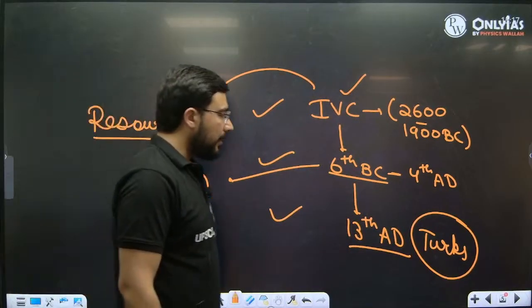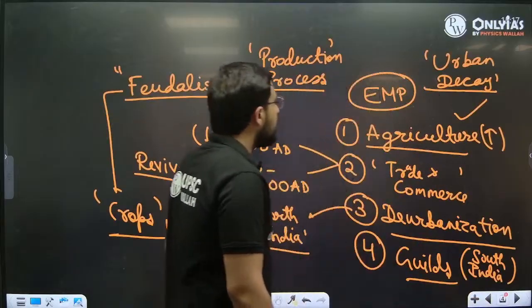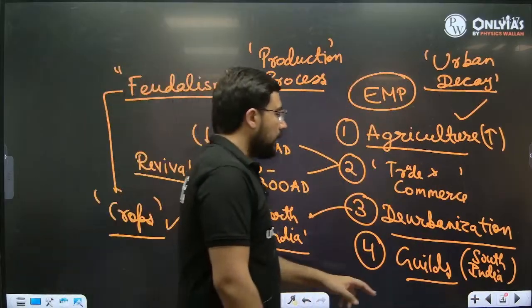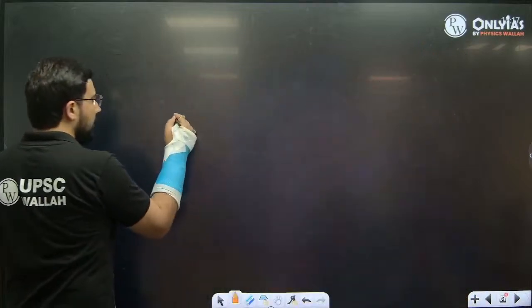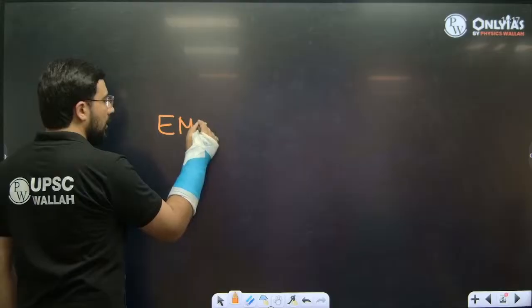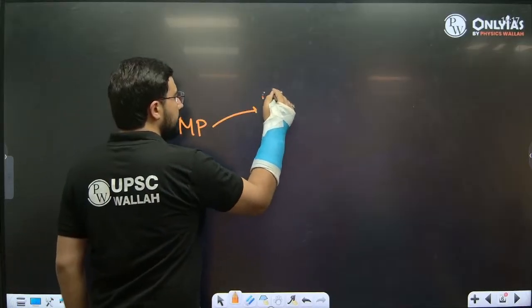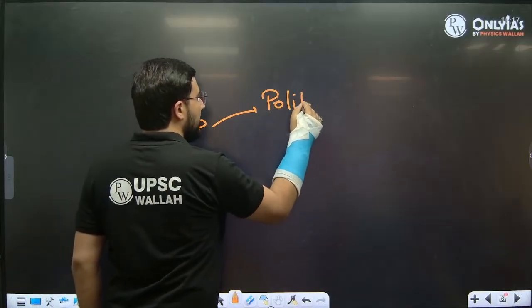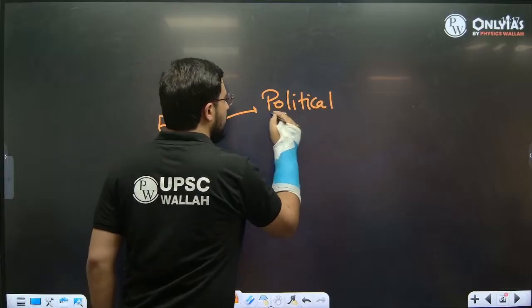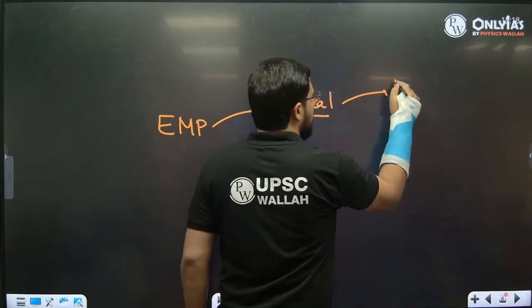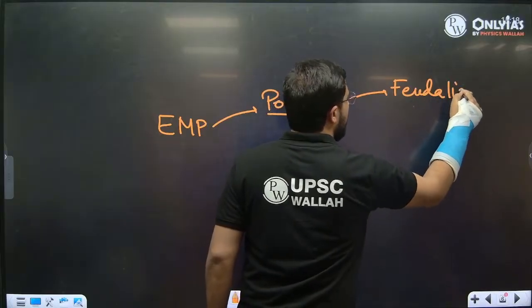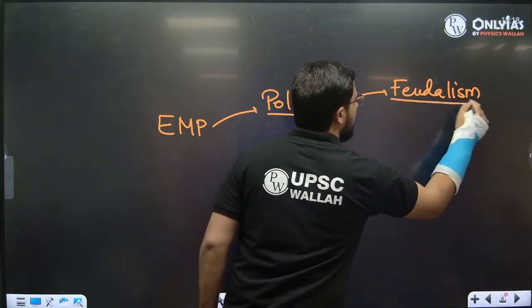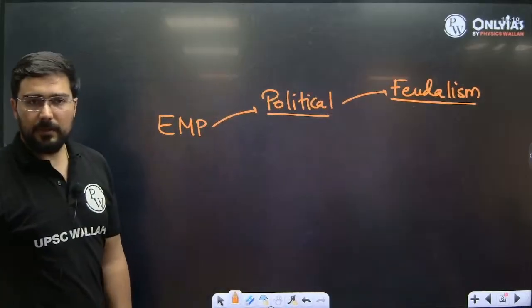Okay, you got the idea about it. Okay, so if we see broadly the early medieval period in India, it has its own political characteristics. One characteristic that we have seen in our polity is that it was having elements of feudalism. That is a system of land grants plus the Samanta system. Okay, that's your political characteristic.